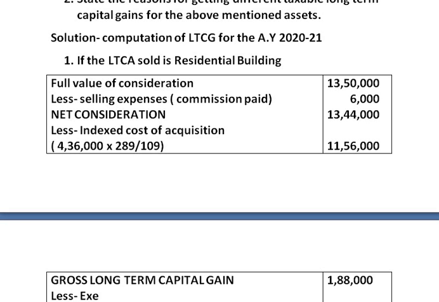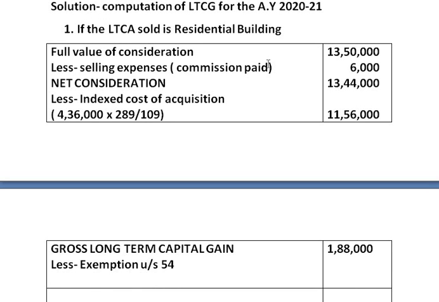Less: exemption under section 54. Why exemption under section 54? Because the asset sold is a residential building and the new asset that the assessee is purchasing is also a residential building. That is the reason we can claim exemption under section 54.